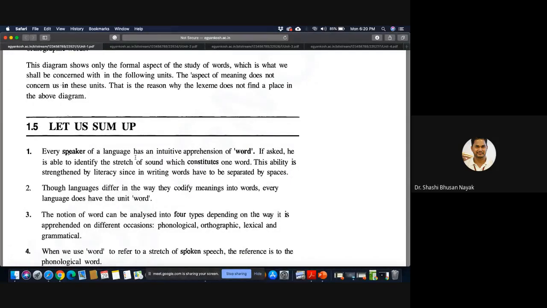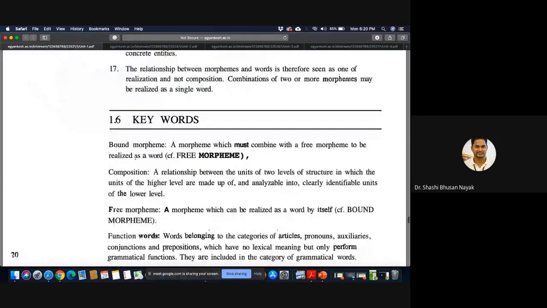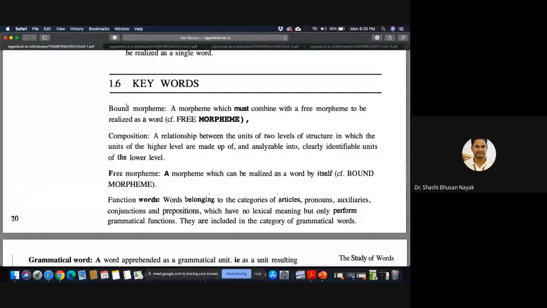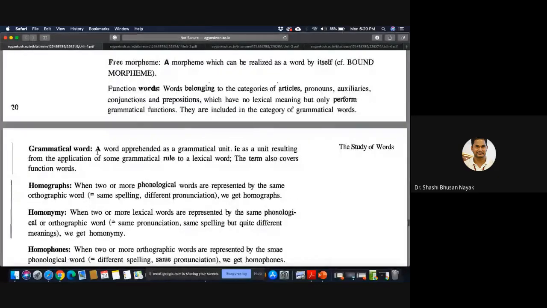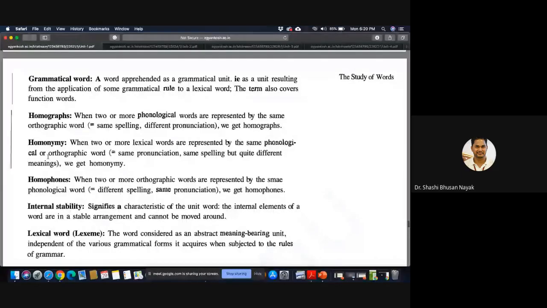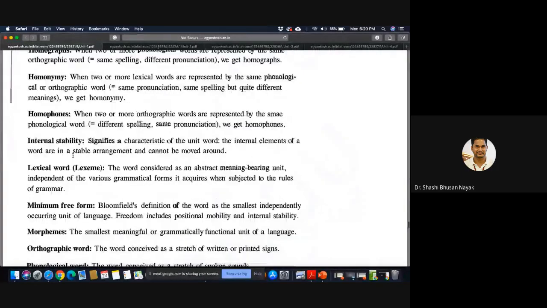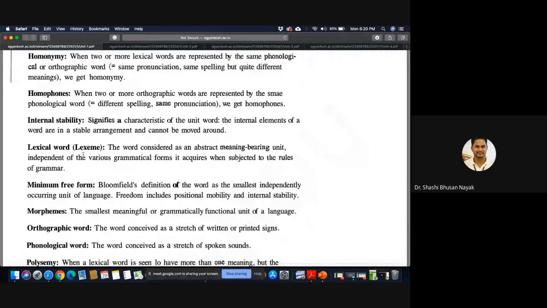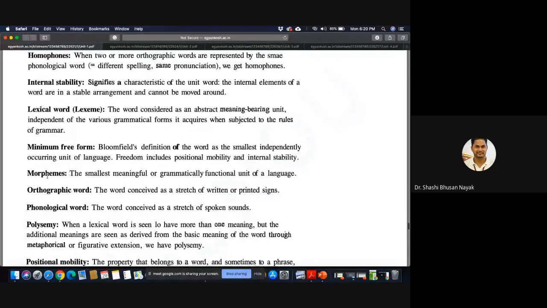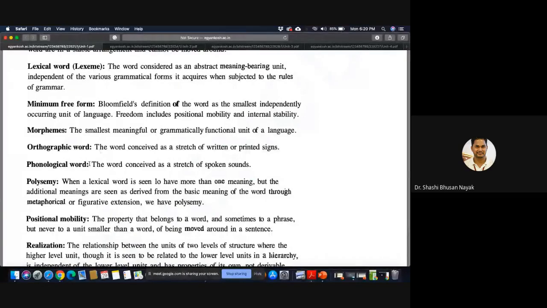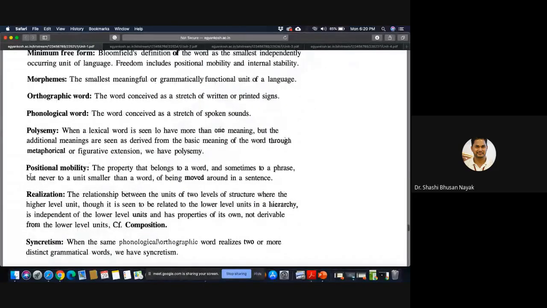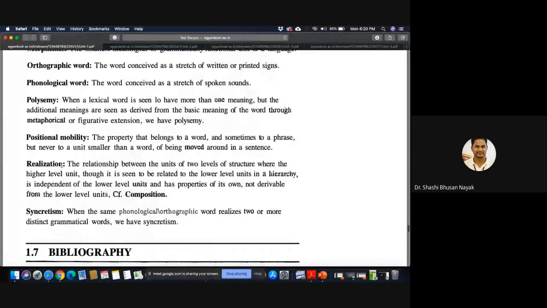You have a summary towards the end, and you have keywords, like right here: bound morpheme, composition, free morpheme, function words, grammatical word, homographs, homonym, homophones, internal stability, lexical words or lexeme, minimum free form, morphemes, orthographic word, phonological word, polysemy, positional mobility, realization, something like this.